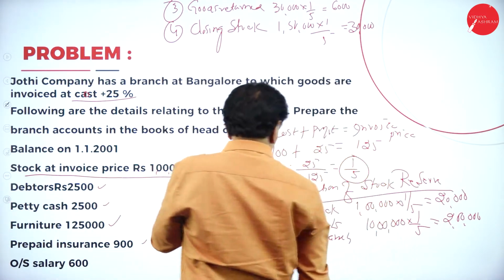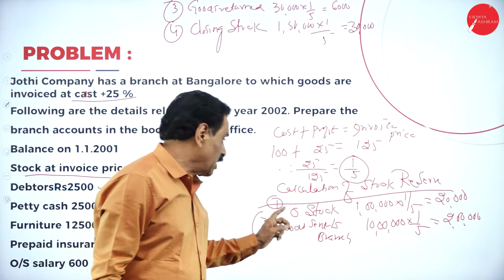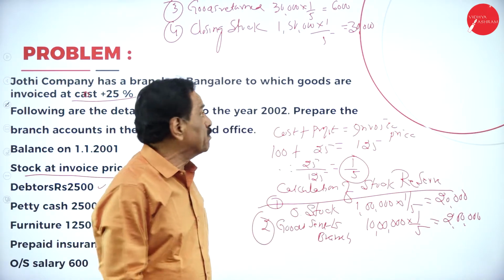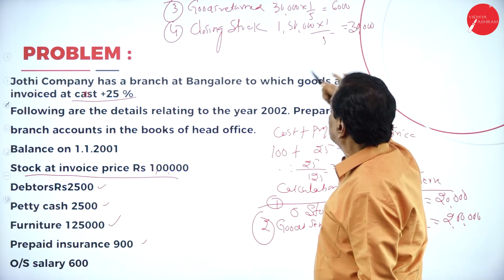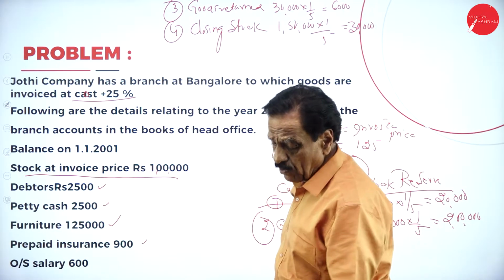1/5. So on opening stock, 1 lakh into 1/5 is 20,000. Goods sent to branch is 10 lakh. 10 lakh into 1/5 is 2 lakh. Then goods returned is 30,000 into 1/5 is 6,000. Closing stock 1,50,000. So we'll open.